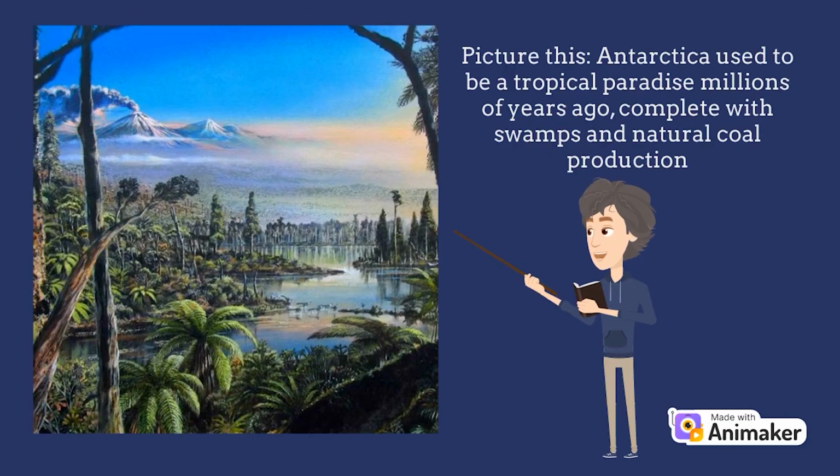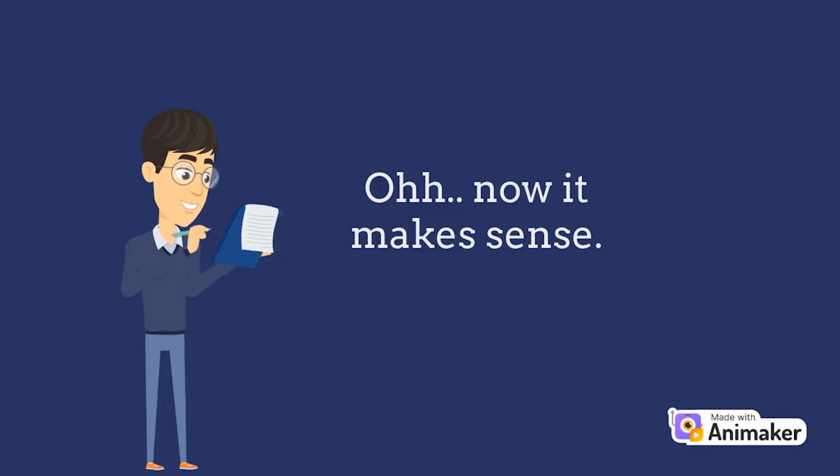Now picture this. Antarctica used to be a tropical paradise millions of years ago, complete with swamps and natural coal production. But as time ticked on and the continents shuffled around, Antarctica moved south, turning into an icy freezer. Now all that coal we find there is like a souvenir from its warm partying past. Oh, now it makes sense.